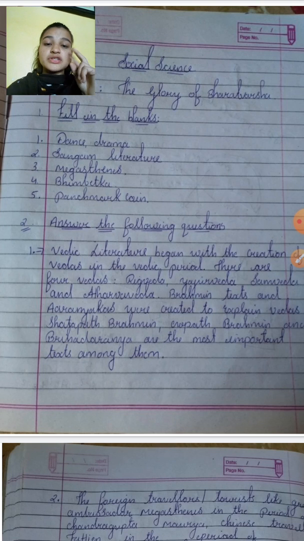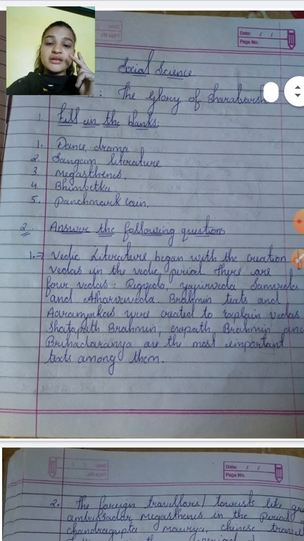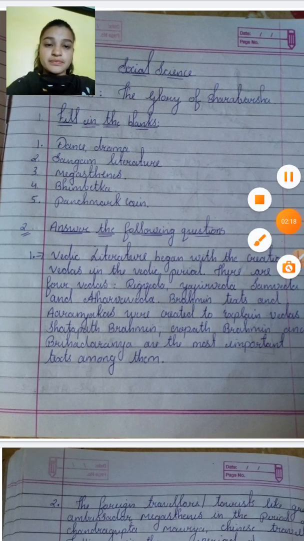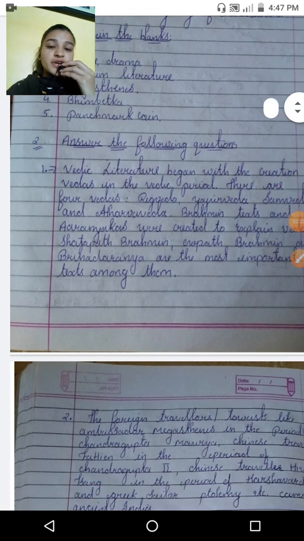So first, Brahmin texts and Aranyakas were created to explain the Vedas. These are the 2. Now 3: Gopatha Brahmana, Shatapatha Brahmana and Brihadaranyaka are important texts among them. Okay, this is the first answer. Now the second question: which foreign travelers came to India?